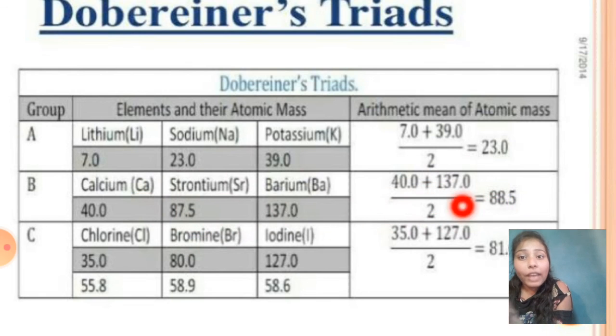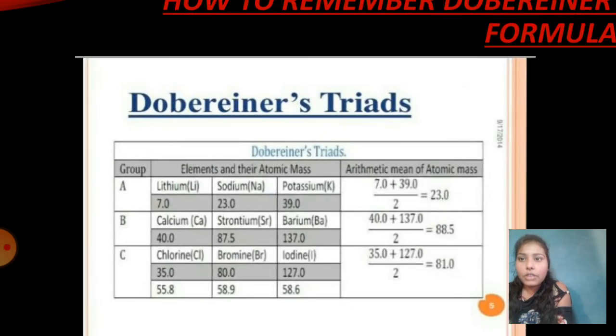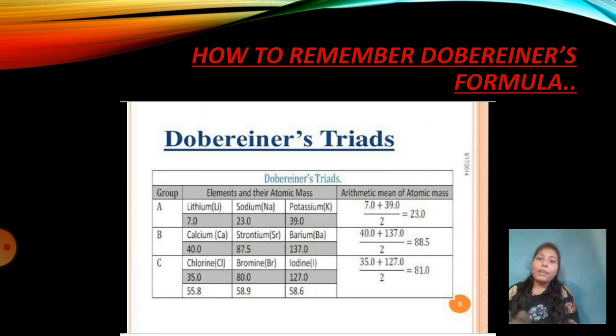But sometimes if it went very high, that was not acceptable. For example, now it is 87.5, right? So if you are getting something like 101 and 102, it is very much far, so that was not acceptable over here. So this was Dobereiner's triads. And how to remember: just remember A plus C upon 2 to get B. The formula is A plus C upon 2 to get B.